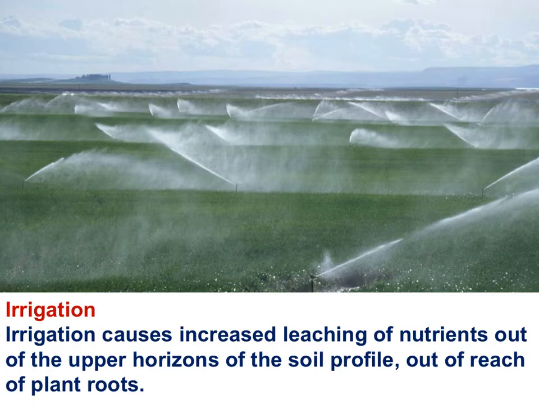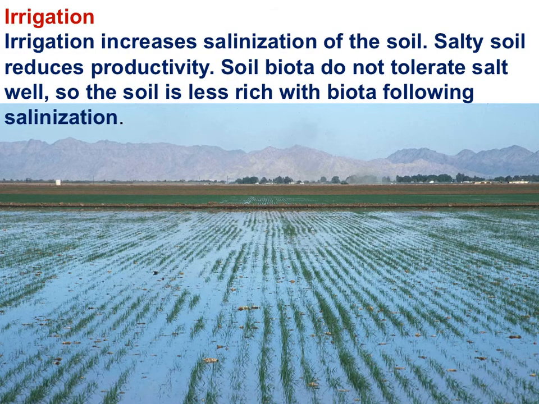Irrigation reduces soil fertility not only because of increased rates of erosion, but because irrigation causes increased leaching of nutrients out of the upper horizons of the soil profile, out of reach of the plant roots. As well, irrigation causes salinization of the soil. Salty soil reduces productivity. Soil biota do not tolerate salt well, so the soil is less rich with biota following salinization. The soil is less fertile. Hopefully you're making the connections: irrigation, toxification, salinization, and soil fertility.